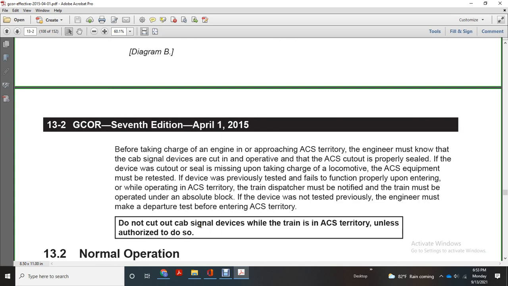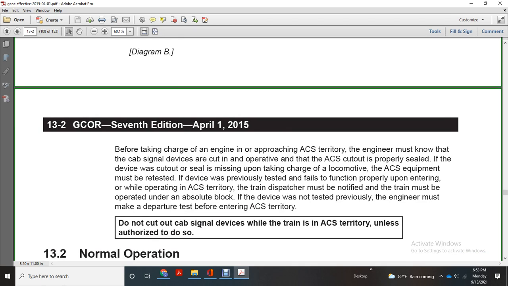Before taking charge of the engine in automatic cab control system territory, the engineer must know the cab signal device is cut in and operative, and the automatic cab system cutout is properly sealed. If the device is cut out and the seal is missing upon taking charge of the locomotive, the automatic cab system equipment must be retested.